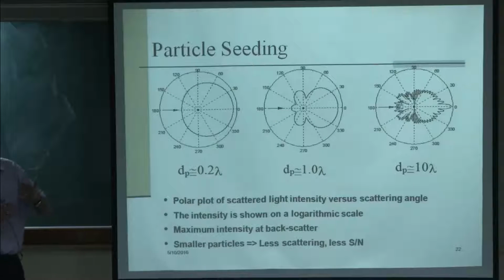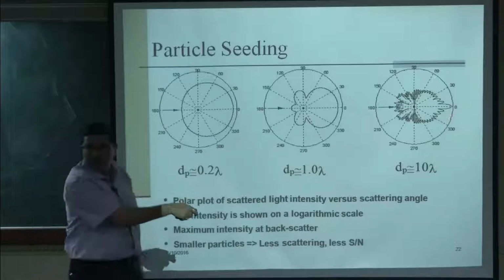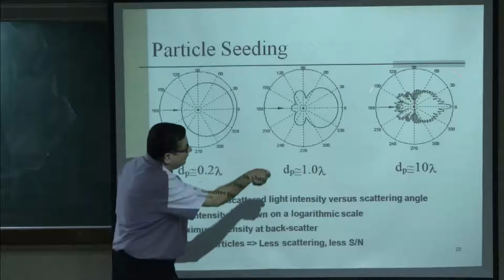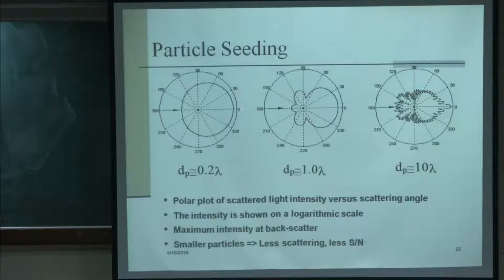Therefore, I do not know what my orientation is with respect to the system, because even if I make a mistake it is not easily identifiable, but here it is clearly identifiable. So, this size of 10 lambda is the optimum size. You should not have a very small size or a moderate size, because then there is a possibility of misalignment and getting wrong data.